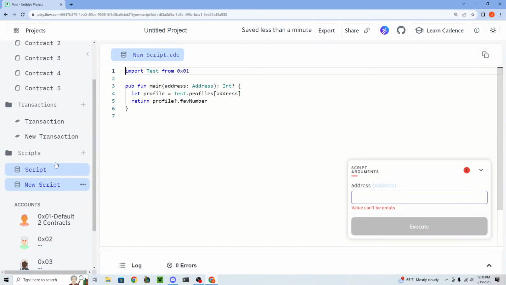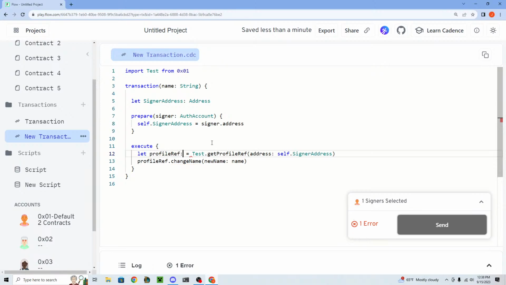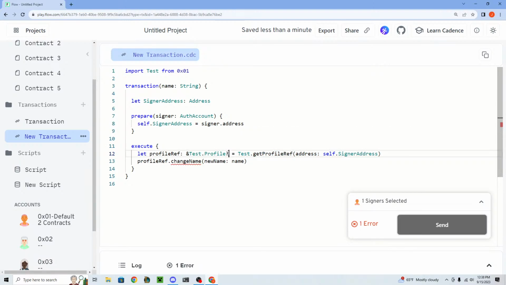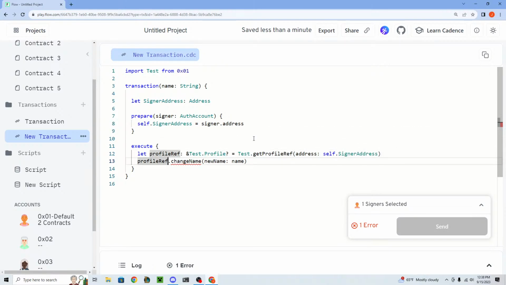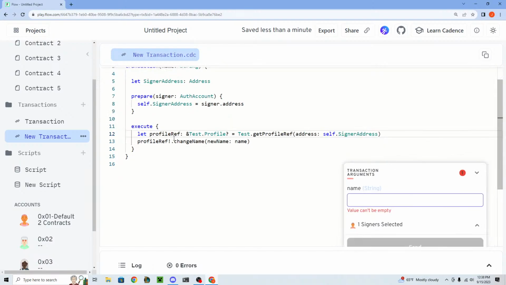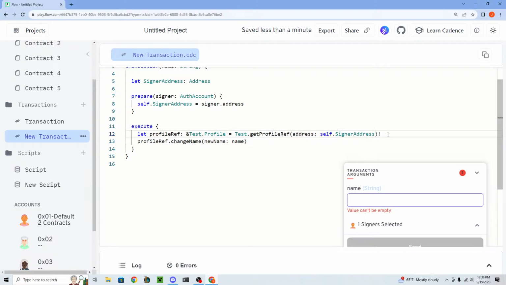Oh, it's actually giving me this error because remember, this is an optional type. So the type that it's giving us right now is actually a reference to test.profile optional. So it actually is an optional type. So what we can do is unwrap it by putting the exclamation mark here, and that's saying, okay, now we're allowed to, because you can't call functions on an optional type. So even better, what we could do is just make it more clear. We could remove the optional type by putting the exclamation mark here, or a better trick actually in transactions, because in transactions you should abort, right, if something isn't as expected.